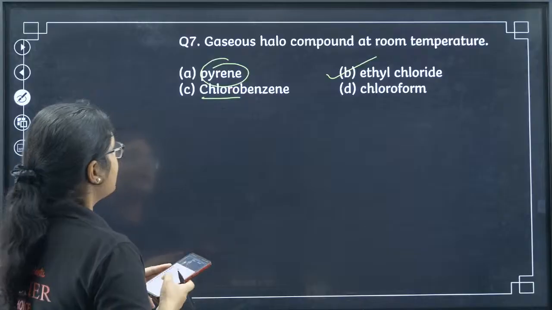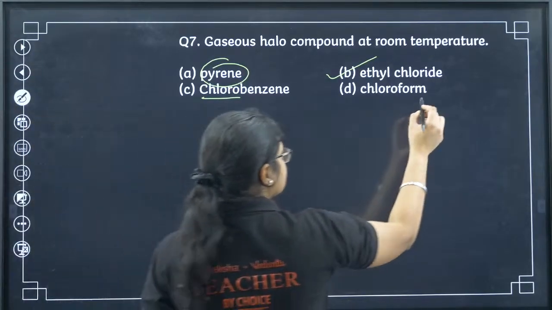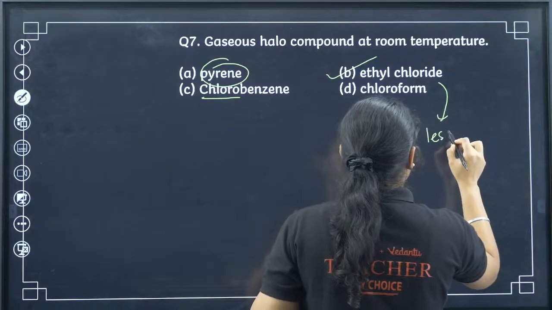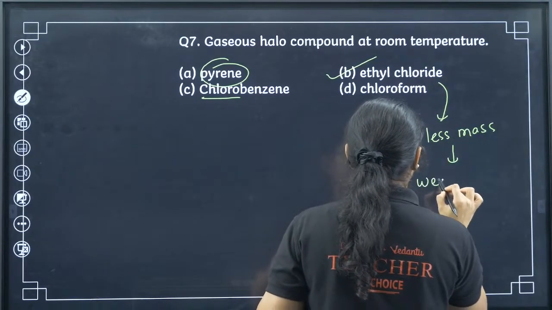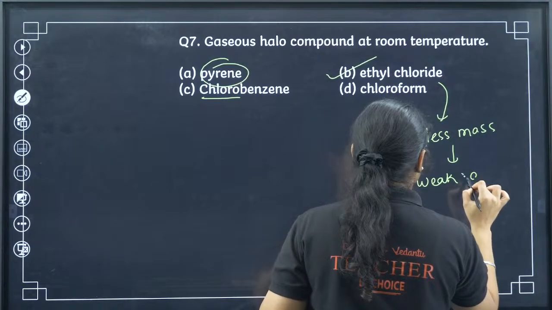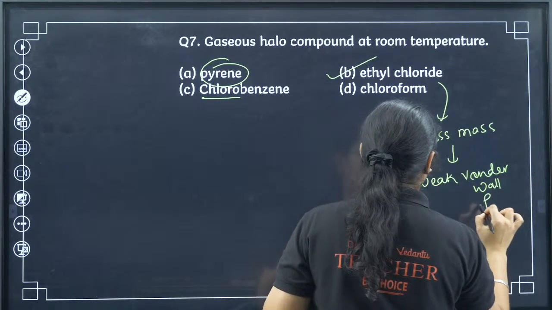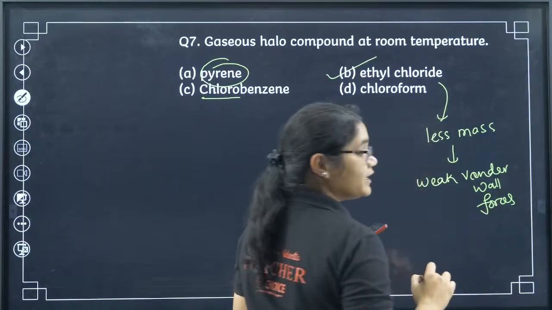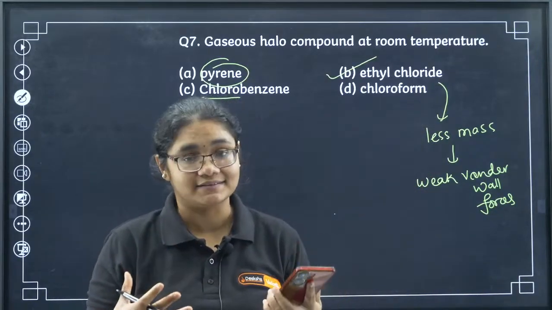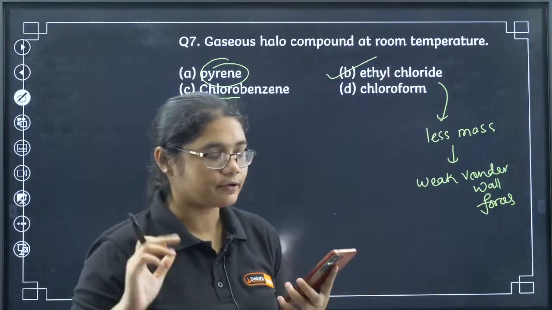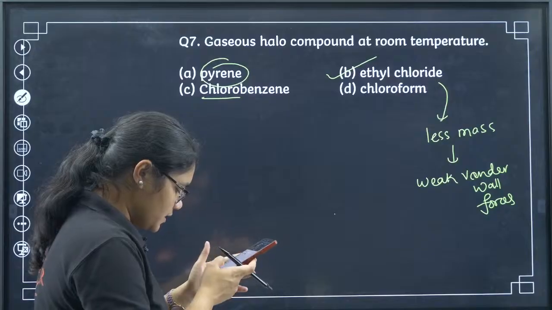Yes, 7B is absolutely correct, Anand, because of its less mass. If it has less mass, then it will have weak van der Waals forces. Now if there are weak van der Waals forces, the molecular attraction is very less, then the molecule will exist in the gaseous form. So that is why option B. Anand, I hope it is clear now.